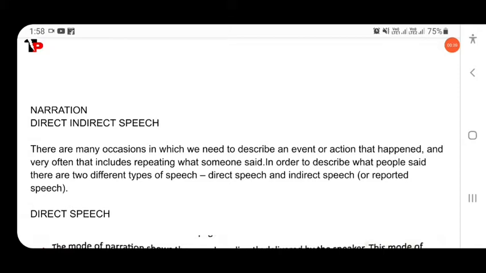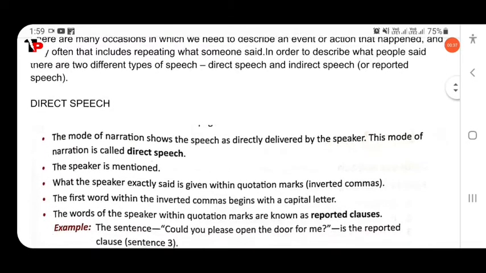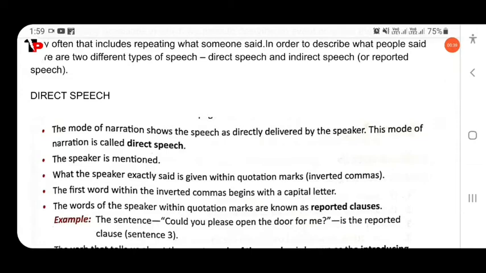happened. And very often that includes repeating what someone said. In order to describe what people said, there are two types of speech. One is direct speech and the other is reported speech, or we call it indirect speech. So let's first discuss what direct speech is. The mode of narration shows the speech as directly delivered by the speaker. This mode of narration is called direct speech.